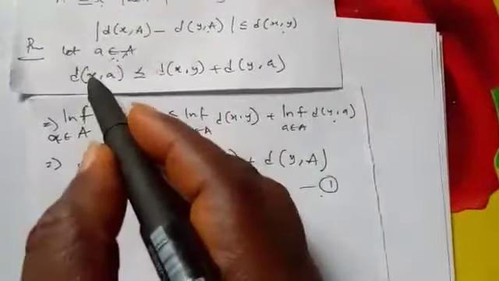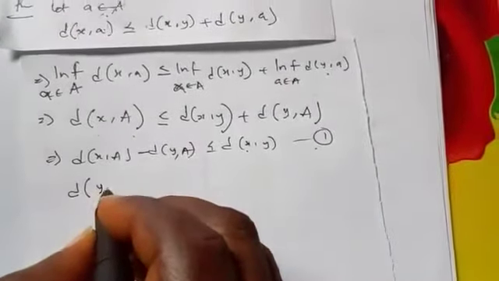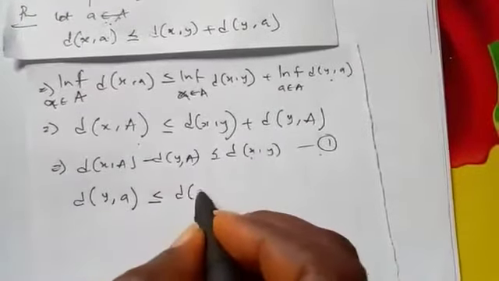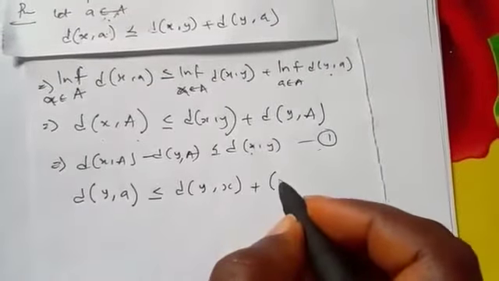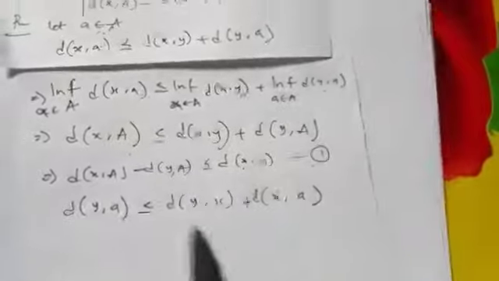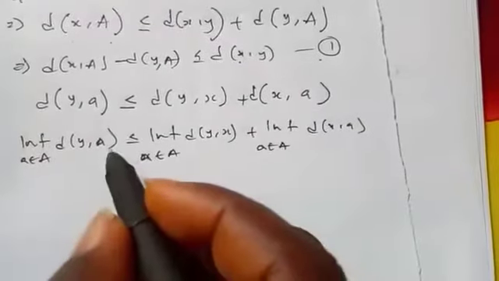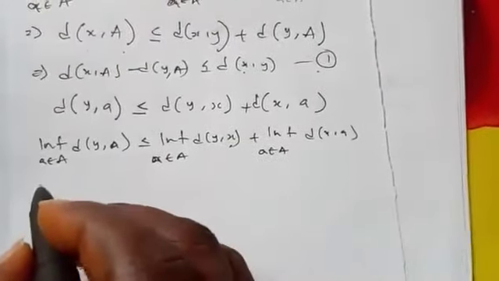Similarly, let me consider D of Y comma A. So this is less than or equal to D of Y comma S plus D of S comma A. As usual, let's put infimum on both sides.